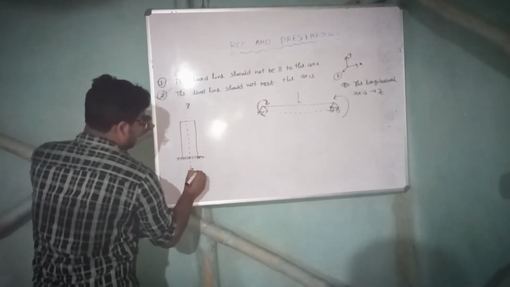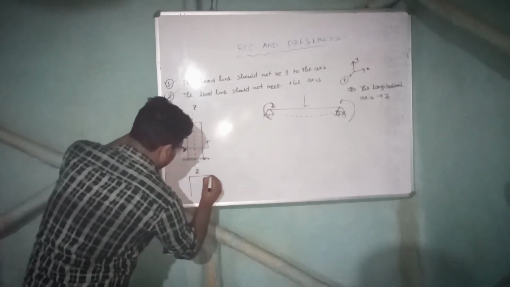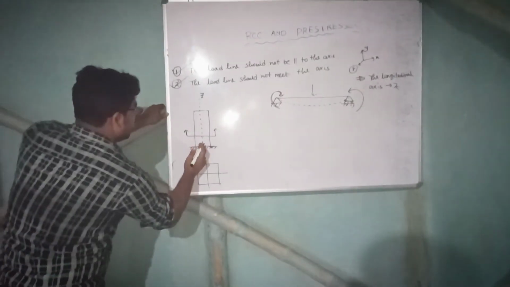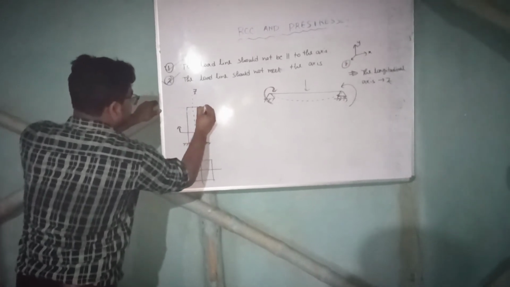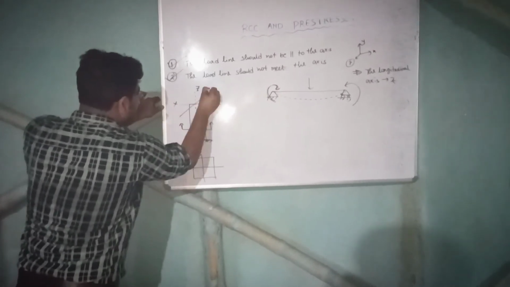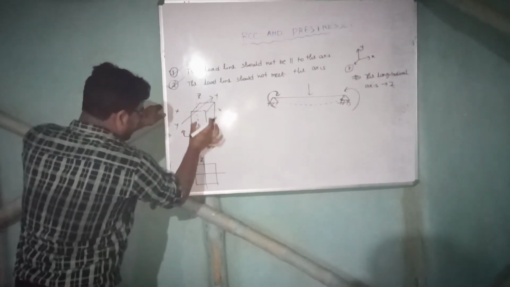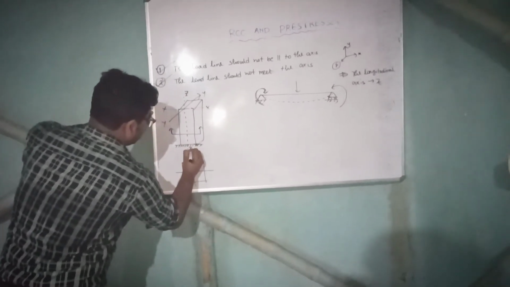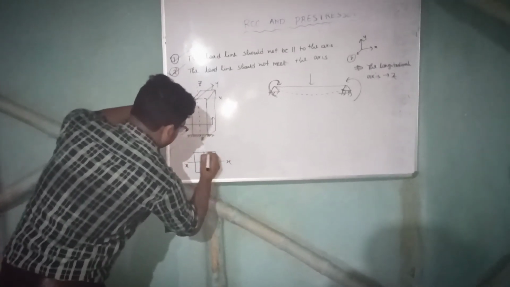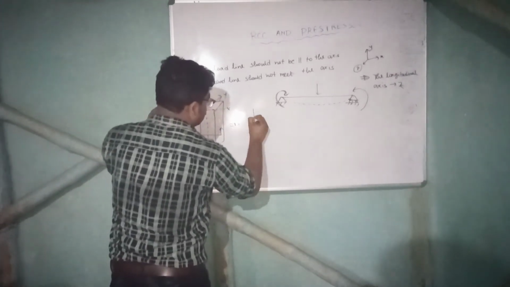Suppose this is ZZ. Suppose I am drawing a cross section of this one. This is the cross section. So tell me the axis system. If this one is Z, so horizontal will be XX and this will be YY, right? So the cross section, this is the section. I am looking at the section. So section will be, tell me, X and Y, right? X and Y. Now suppose I am drawing the figure again.